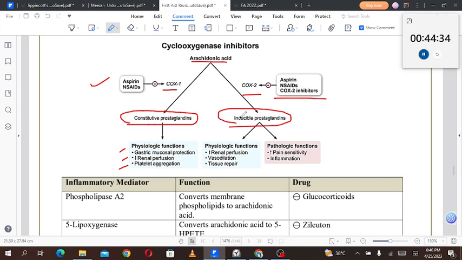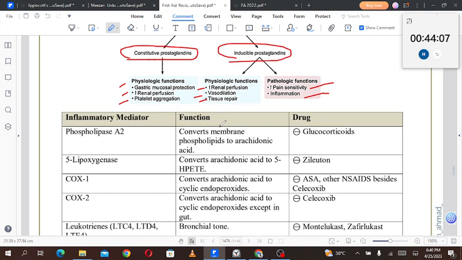They are not present in the physiologic function, for example, to increase the renal perfusion, to cause vasodilation. Tissue repair in response to cytokines or in response to stimuli, they are being produced. And via the COX-2 pathway in pathologic function like increased pain sensitivity and in the inflammation, these prostaglandins are produced. While the COX-2 will produce prostaglandins only when it is given signals, the COX-1 is expressed constitutively and these prostaglandins will always be there.